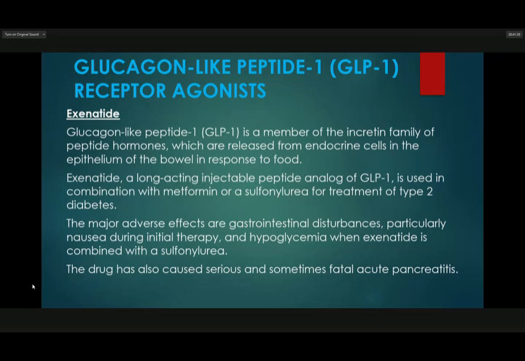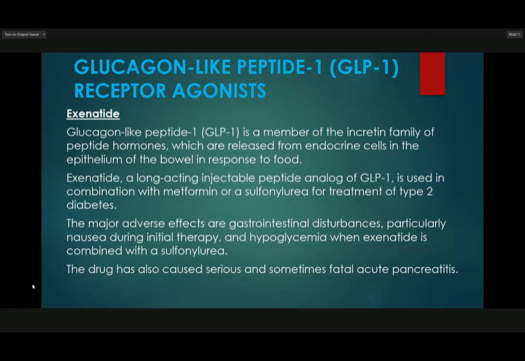Exenatide. So, glucagon-like peptide 1, GLP-1, is a member of the incretin family of peptide hormones, which are released from endocrine cells in the epithelium of the bowel in response to food. Exenatide, a long-acting injectable peptide analog of GLP-1, is used in combination with metformin or sulfonylurea for treatment of type 2 diabetes.